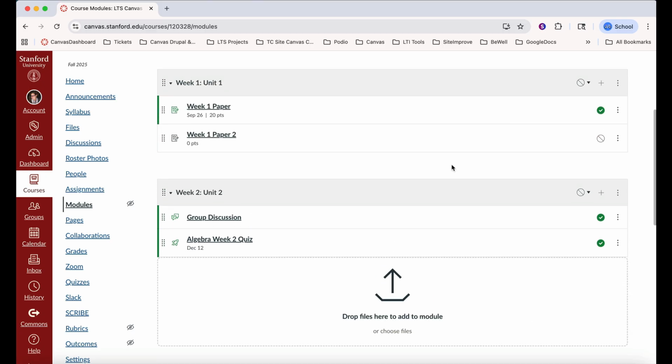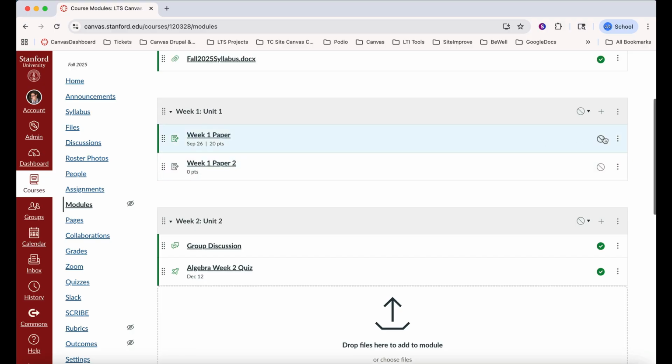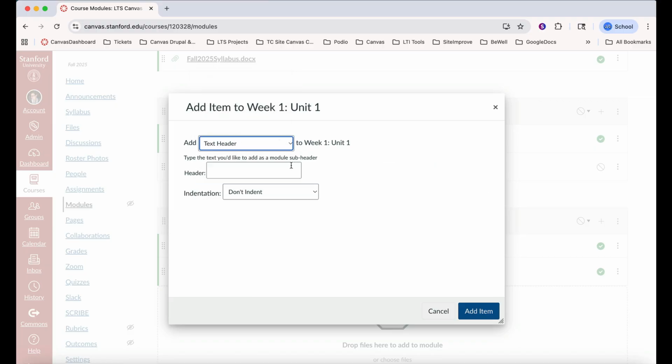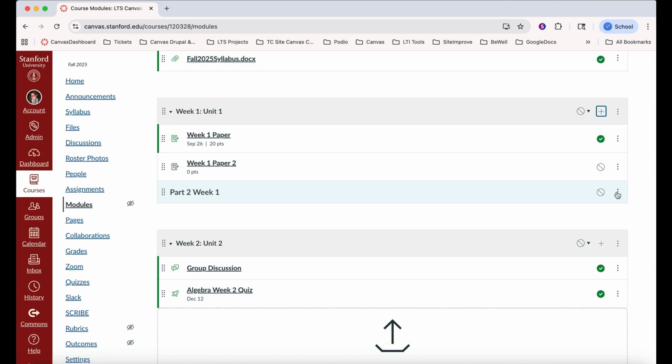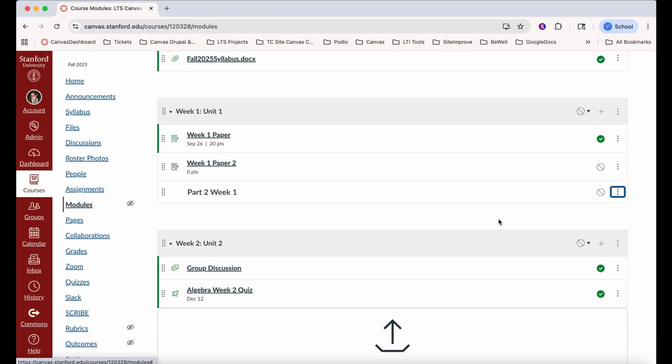Text headers also allow for another title to be added within a module. It's a great way to draw attention to other content or organize content further within a module title. So by clicking on the addition symbol and add, select text header and assign the header a name and click add item. And then by clicking on the three dots within that text header, it may be indented as well to further organize the content within that module title.